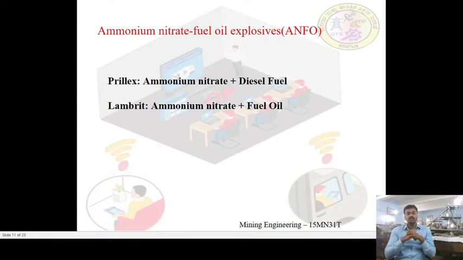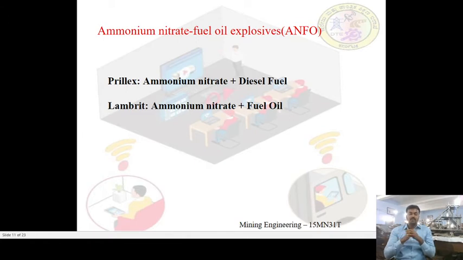The first one I will cover is ammonium nitrate and fuel oil explosives, abbreviated as ANFO, with ammonium nitrate and fuel oil or diesel oil. In this ANFO, there are two types, called premix and site mix.